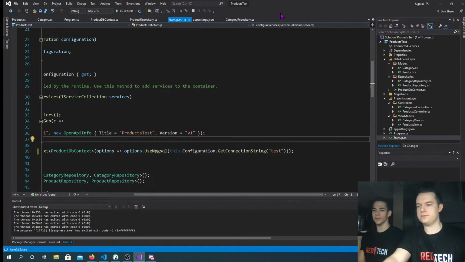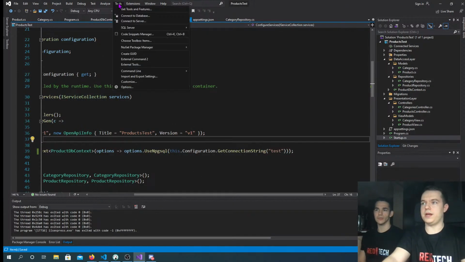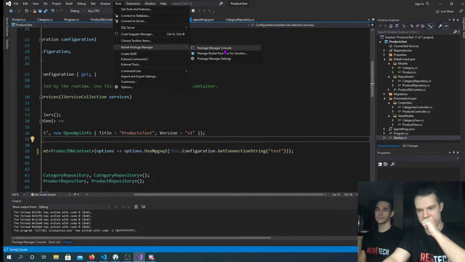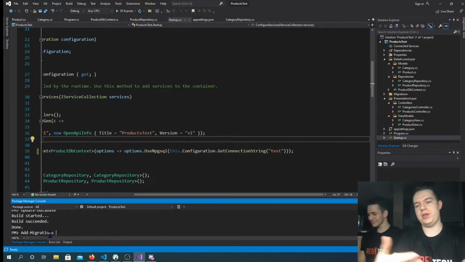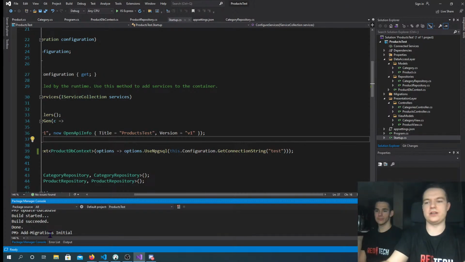Now we're going to go and make migrations. You go to Tools, NuGet Package Manager, to get the Package Manager Console. And then in the console, you type add-migration, and then you type the migration name, let's say Initial. Then you click enter. I'm not going to do that now because we have already generated the migration, so if I enter it, it's not going to generate anything.